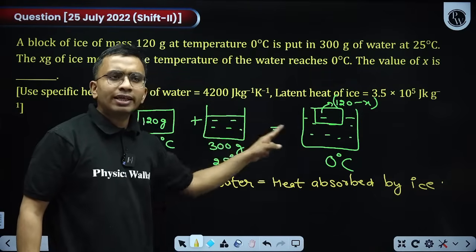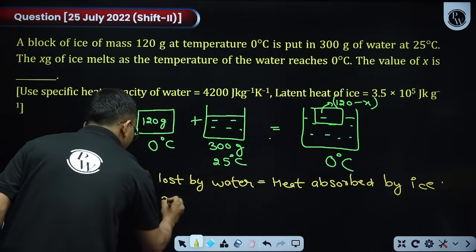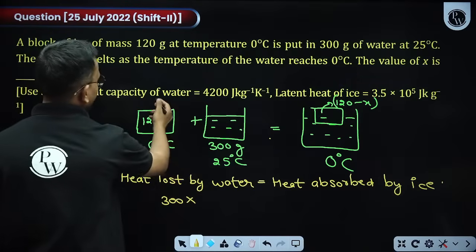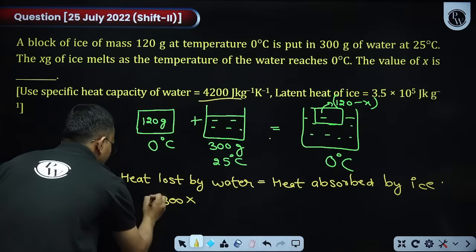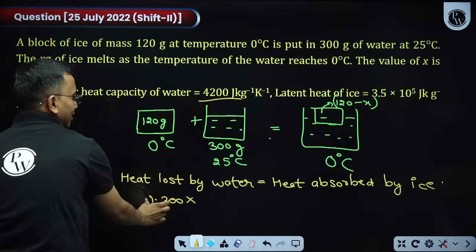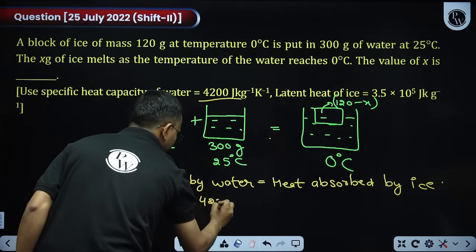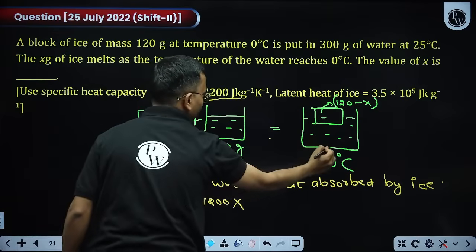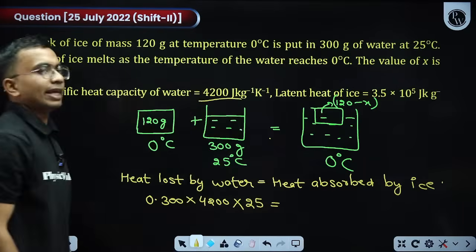How much is the heat lost by water? m s delta T. Mass is 300 gram, which is 0.3 kg, into 4200, the heat capacity of water, into delta T, which is 25. This is equal to heat absorbed by the ice.